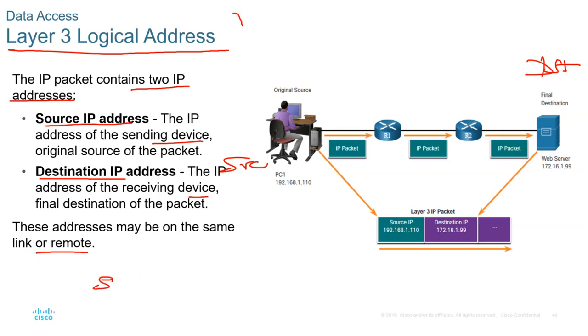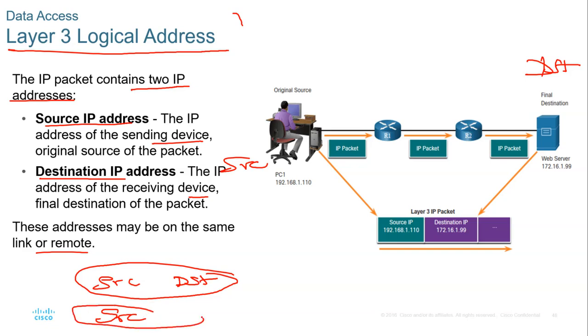That's when there is a source and then the destination, they can either be in the same group, or the source can be in its group and then the destination also in its group. But those IP addresses will not change at all.